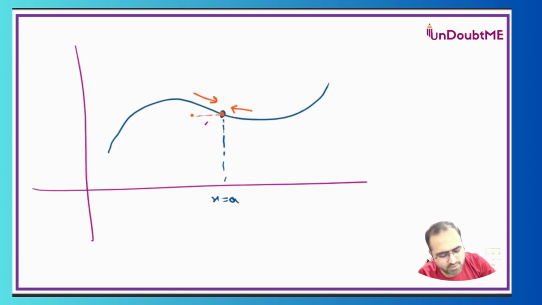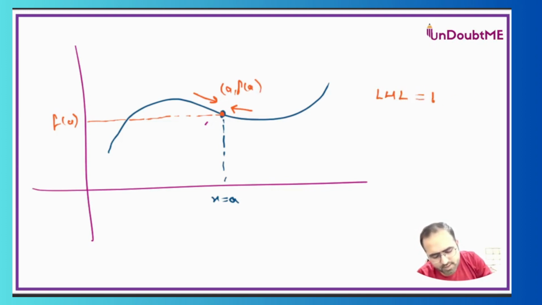The same value means the f(x) value, and that will be some y coordinate. So let's say once again I'll write this as f(a), and this point can be written as (a, f(a)). So I will write LHL is equal to RHL is equal to f(a). We are not writing the same thing again. How we have to write LHL and RHL for left and right, we have seen earlier, so you can just consider that again over here.